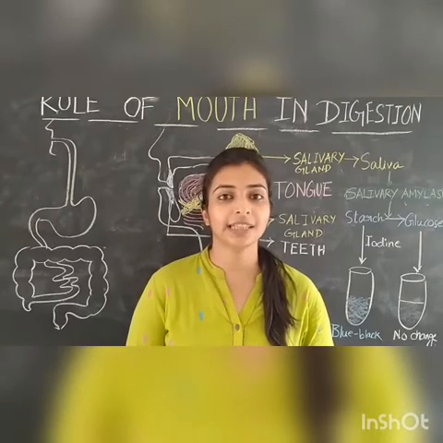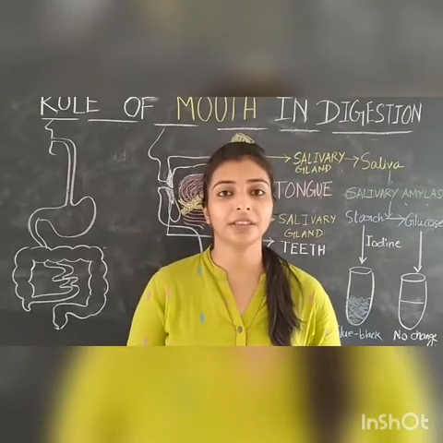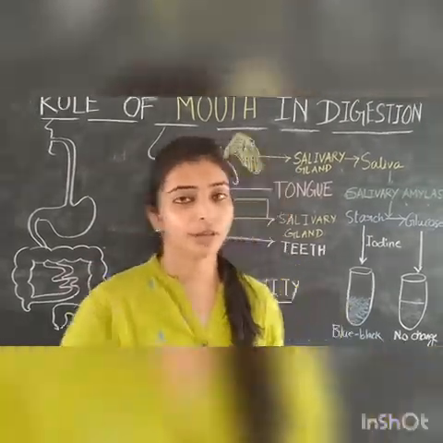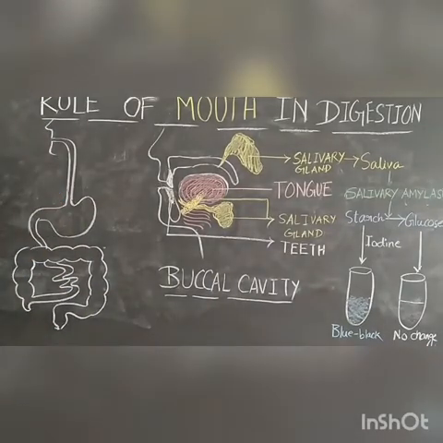Today we are going to start a chapter of class 7, that is digestion in animals. In this chapter, we are going to learn the role of buccal cavity in the digestion. So let us quickly have a glance at our digestive system.